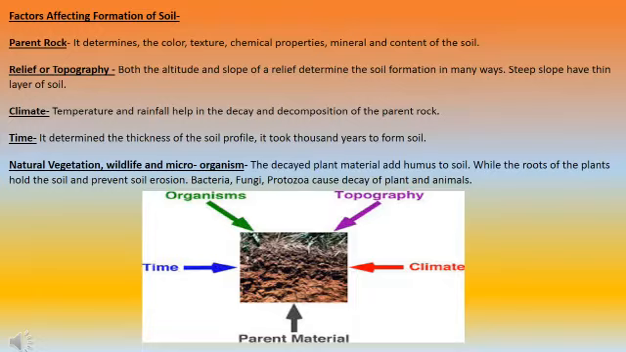Next is time. It determines the thickness of the soil profile. It actually takes thousands of years to form soil, because the rock cycle itself takes many thousands of years to form rocks. When those rocks separate from the parent rock, they divide into small tiny particles and soil is formed. So it takes a long time. And natural vegetation, wildlife and microorganisms: decayed plant material adds humus to the soil, while the roots of the plants hold the soil and prevent soil erosion. Bacteria, fungi, and protozoa cause decay of plants and animals. So these are the things which affect the formation of soil.